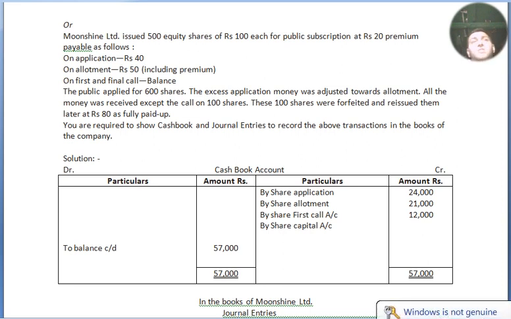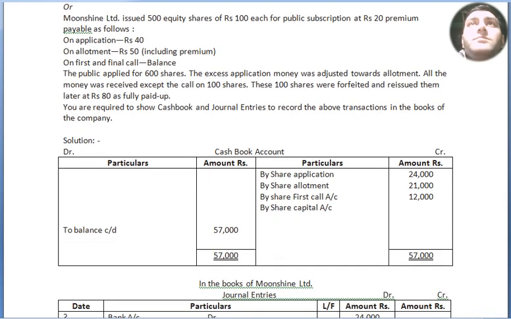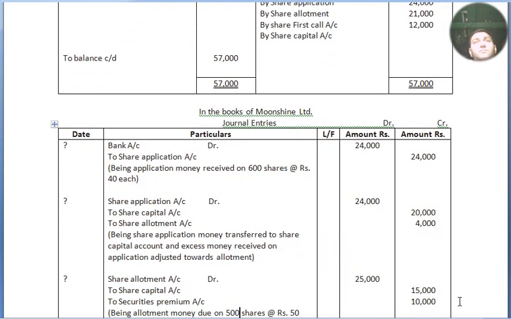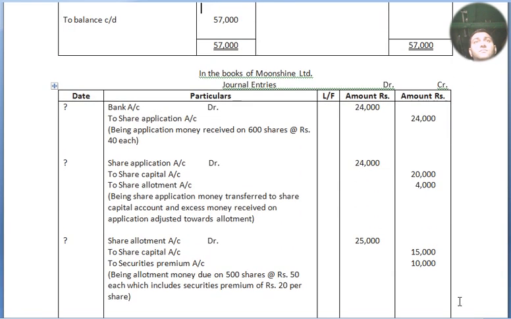Now we move to our solution. In this, the cash book also needs to be maintained. I'll see the cash book later on. First I move to the journal entries. In the books of Moonshine Limited, journal entries: date, particulars, ledger folio, amount debit, amount credit. Now bank account debited to share application account, being application money received on 600 shares at the rate of rupees 40 each. 6 fours are 24, so 24,000 on the debit and 24,000 on the credit side.